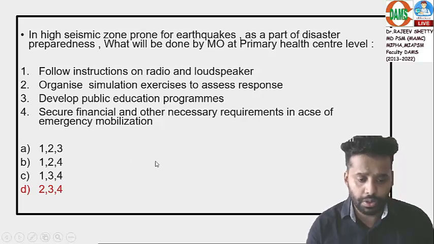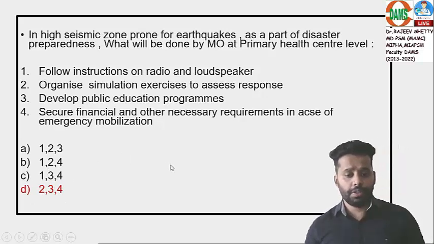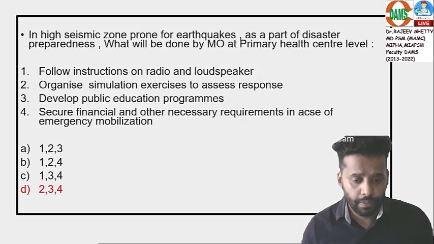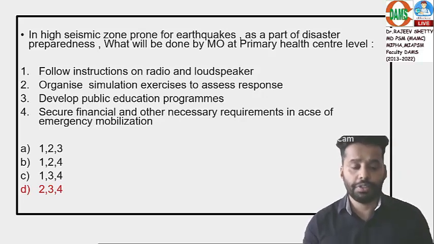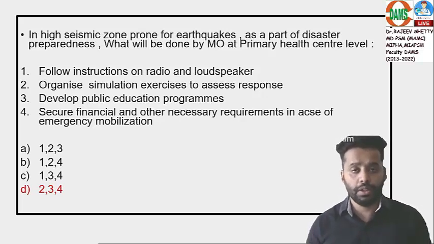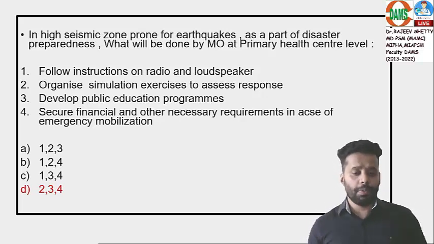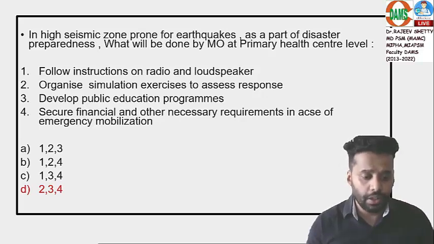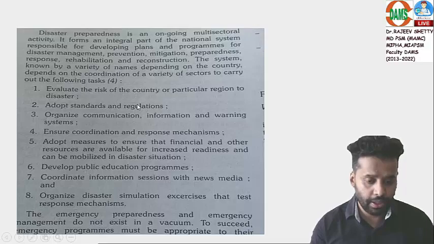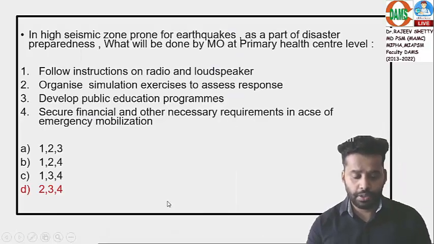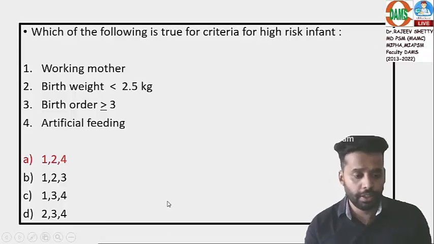And the question had multiple correct options. Students have recalled it properly and said, sir, it was not 1, 2, 3, 4, either it is 1, 2, 3 or 1, 2, 4, like that. Good. The way they have recalled is matching with this reference I'm showing you, direct from Park. So the answer is 2, 3, 4. Okay, come to the next question.